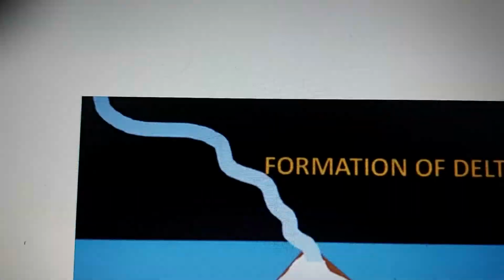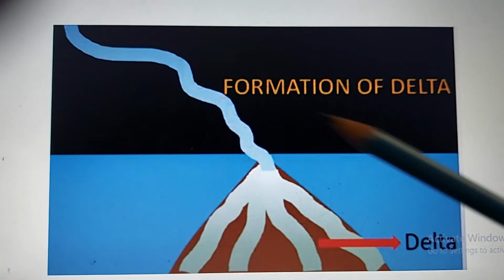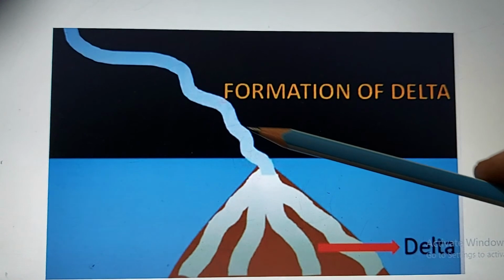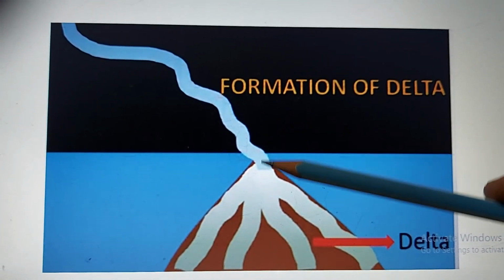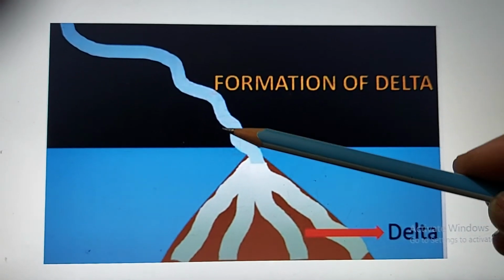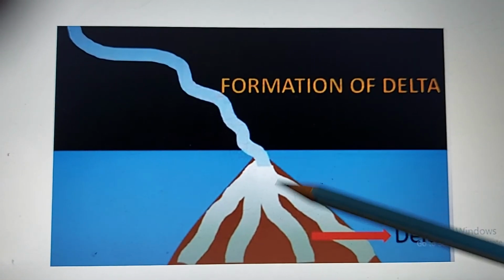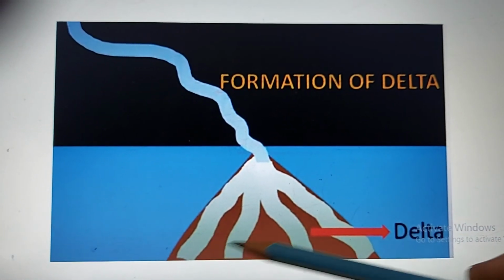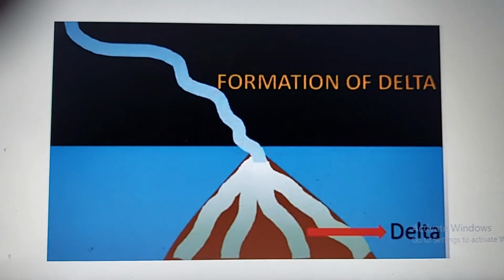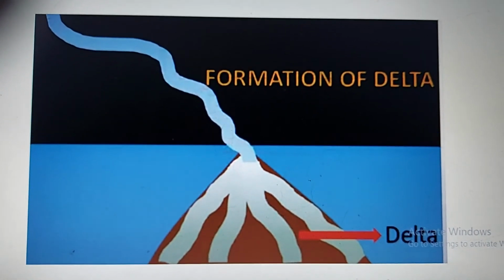Now what is a delta? A delta is a finger like projection. You can see when the river is about to empty out into the sea, this is called the mouth of the river, and it's filled with sediments. So it forms distributaries, and here the soil gets collected, which forms a delta. So it is like a finger like projection.